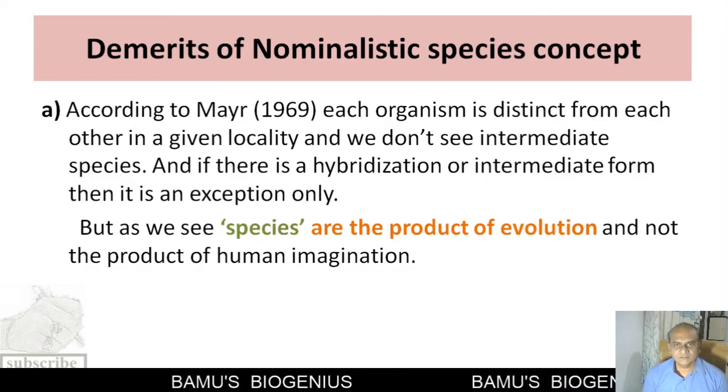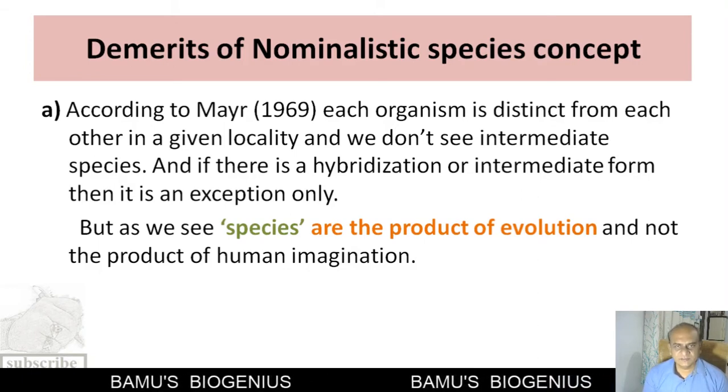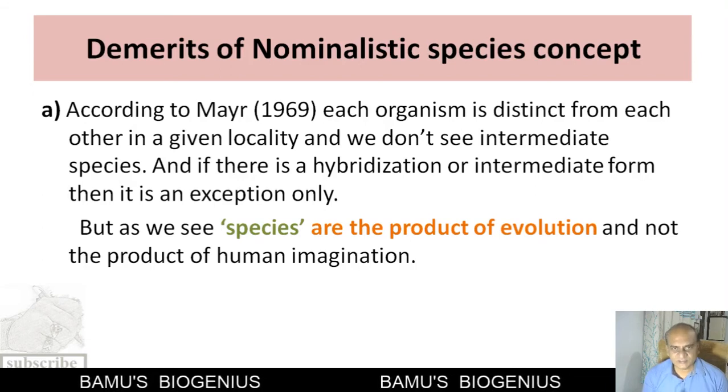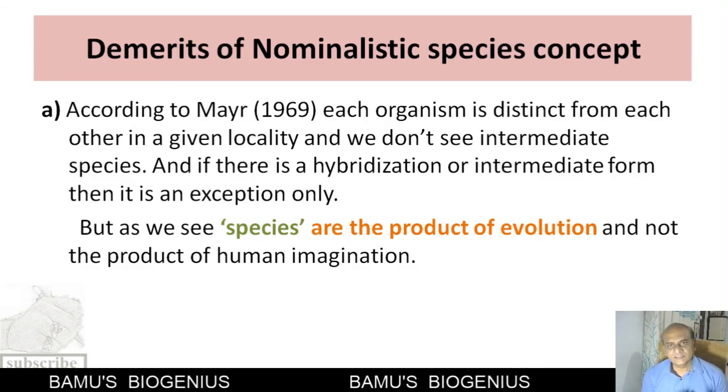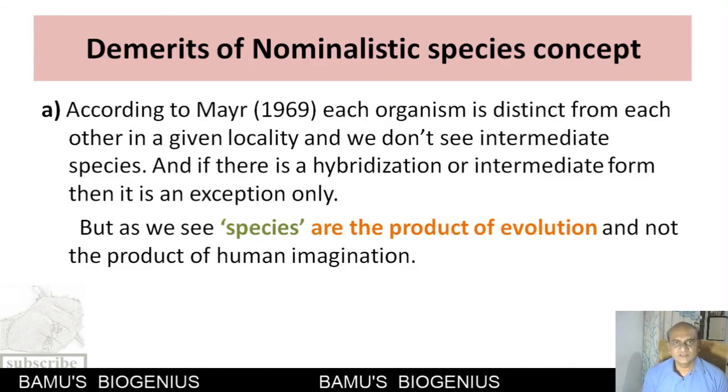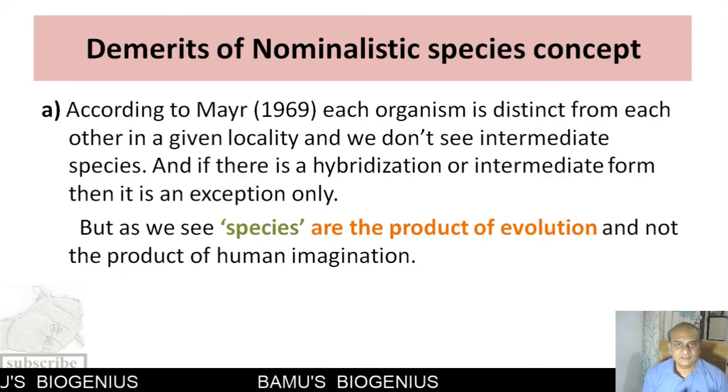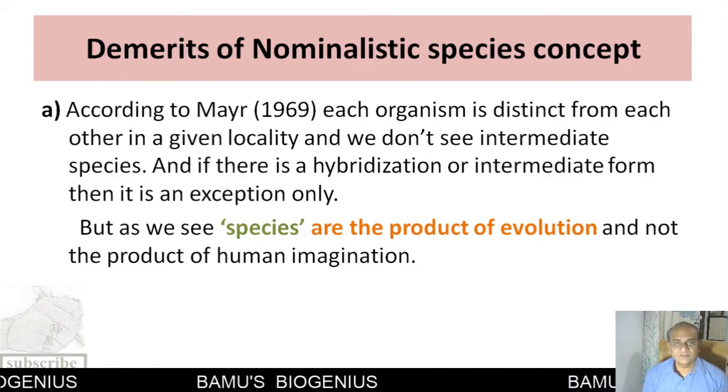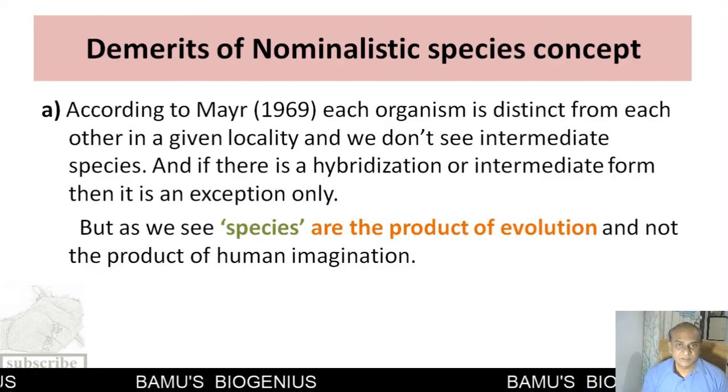He was of the opinion that in a given locality, even if we see a hybrid organism or an intermediate species, it is an exception, because species are the product of evolution, and they are not the product of imagination. So this is the first demerit of the nominalistic species concept.